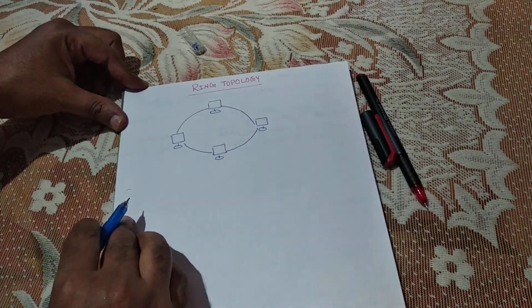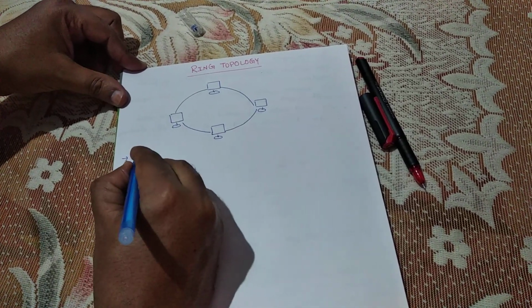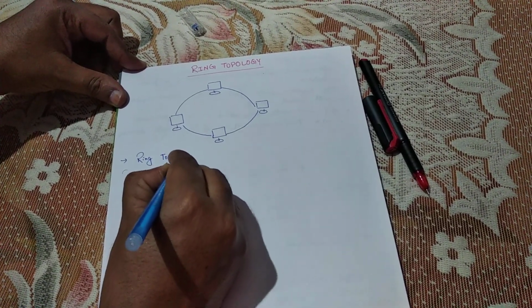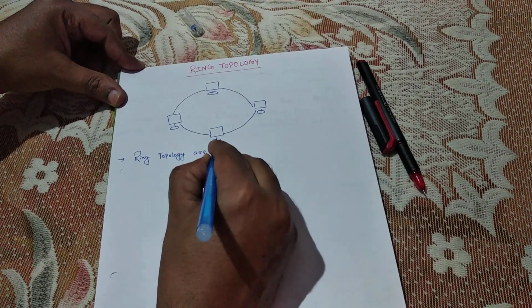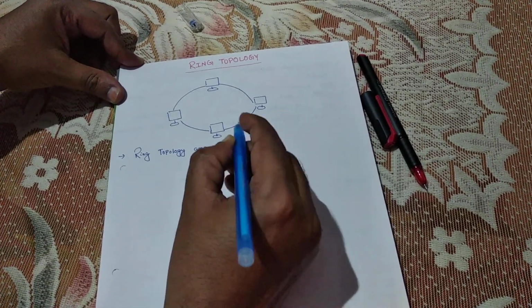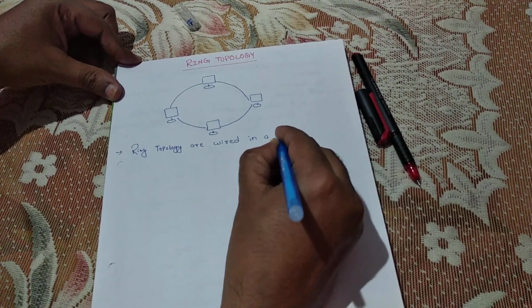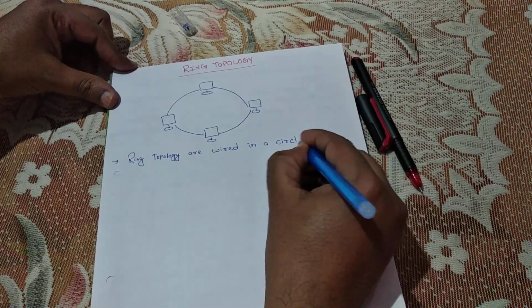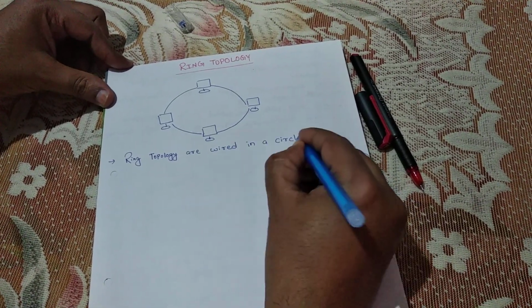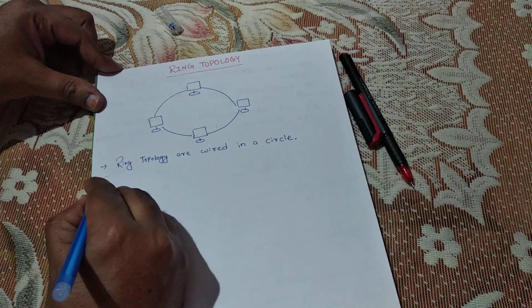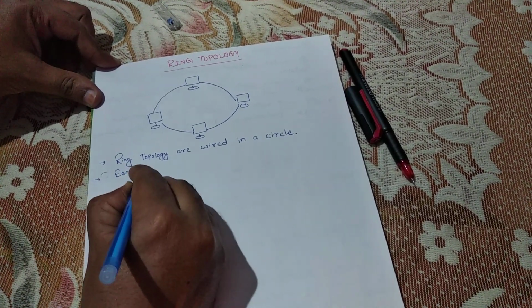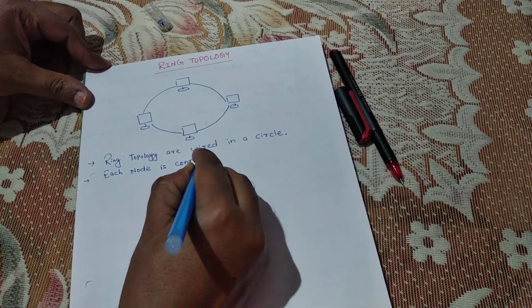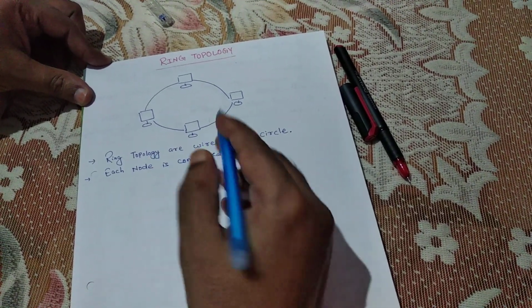So what is ring topology? Ring topology nodes are wired in a circle, or in a circular manner, where each node is connected to its neighbor node.